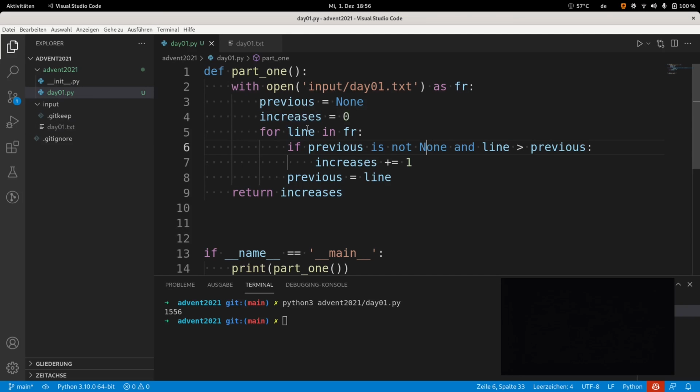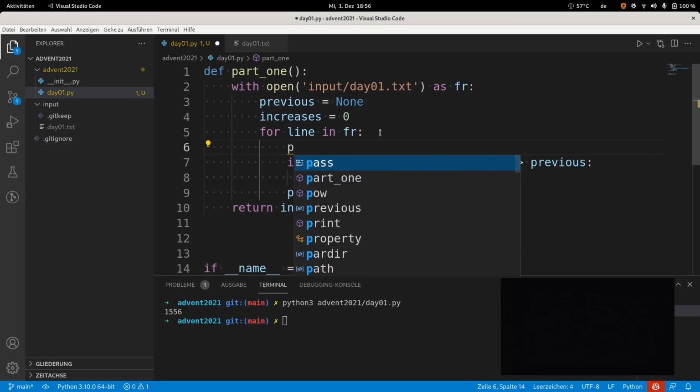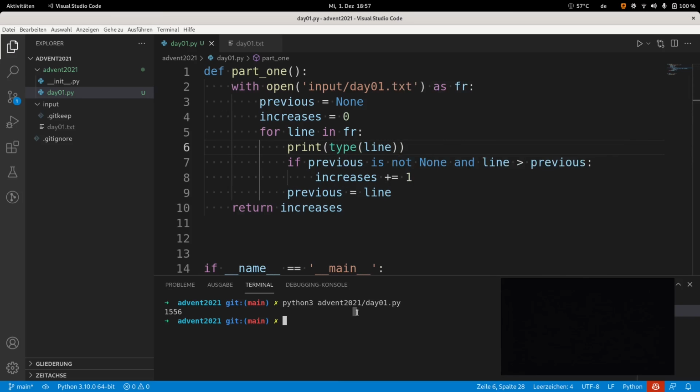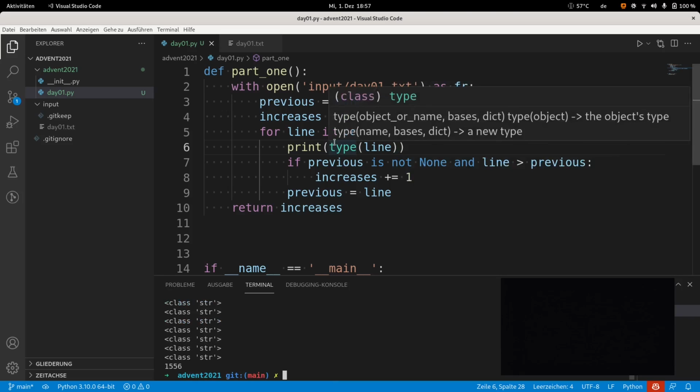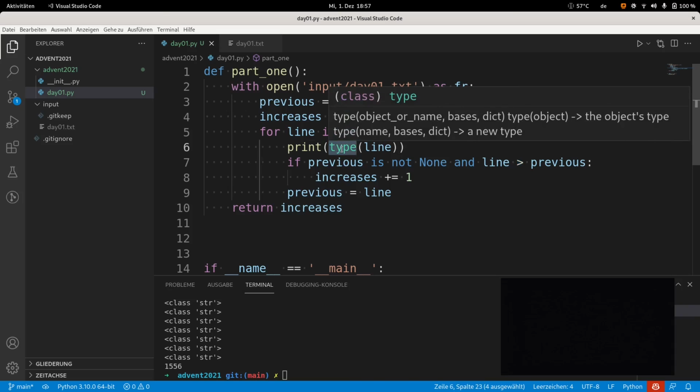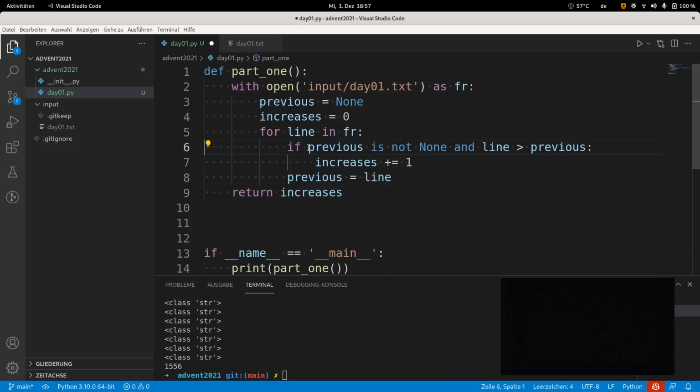In fact, if you hover the mouse, at least in VS Code, it will tell you that this line is a string. And if you don't believe it or your editor doesn't show it, you can just say print type of line. And if I run it, it will tell me explicitly that this line is a class string. Now, why is it working? Because the operation greater than is defined also for strings. So it's not wrong from the syntactical point of view, but it's wrong, of course, semantically, because we want to compare numbers. And the alphabetical comparison between strings that contain numbers is not exactly the same as the number.